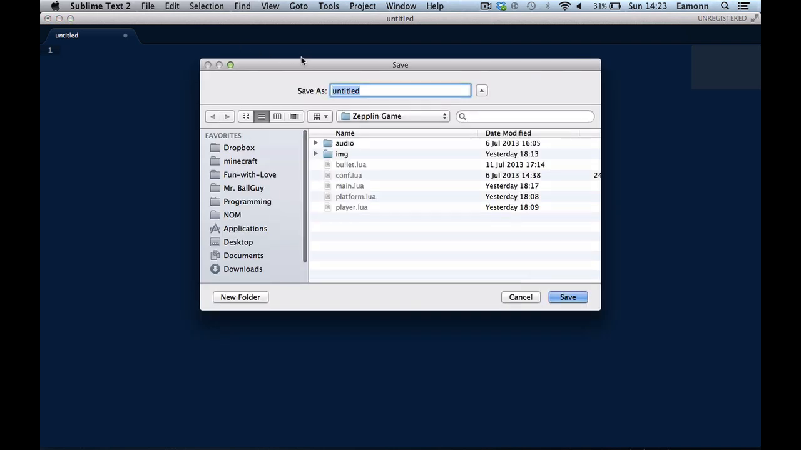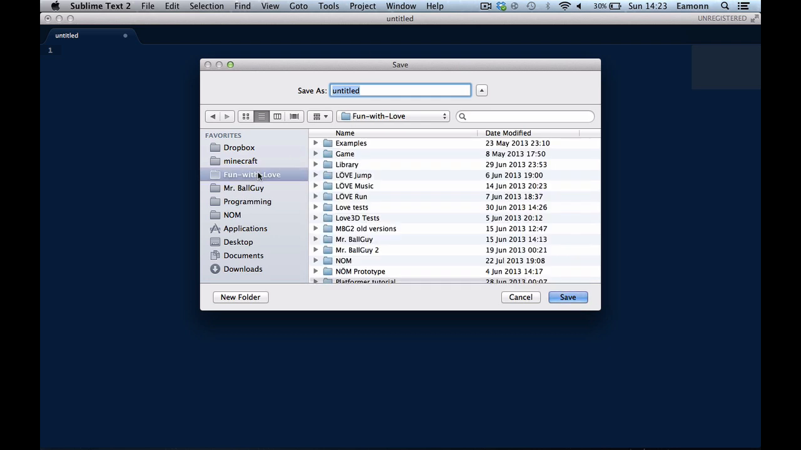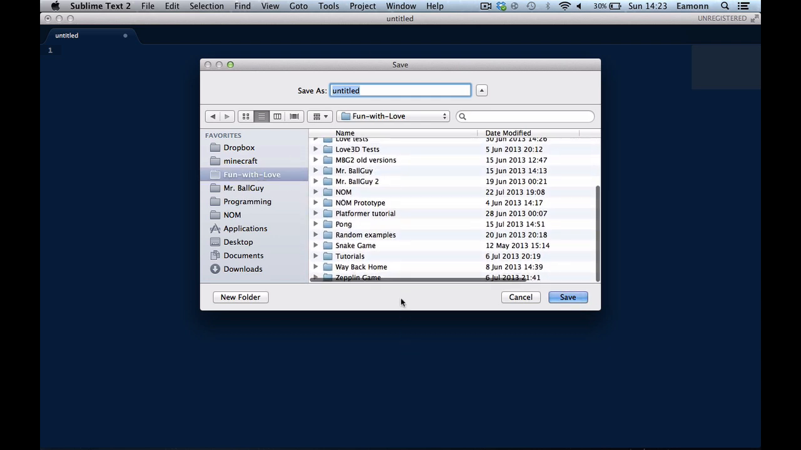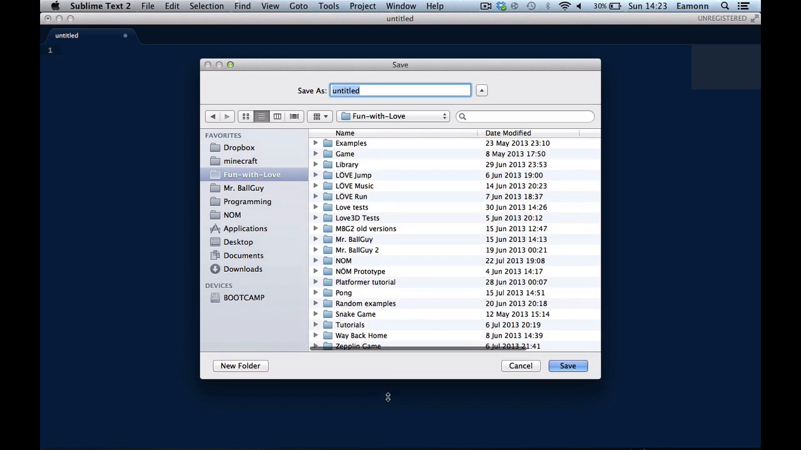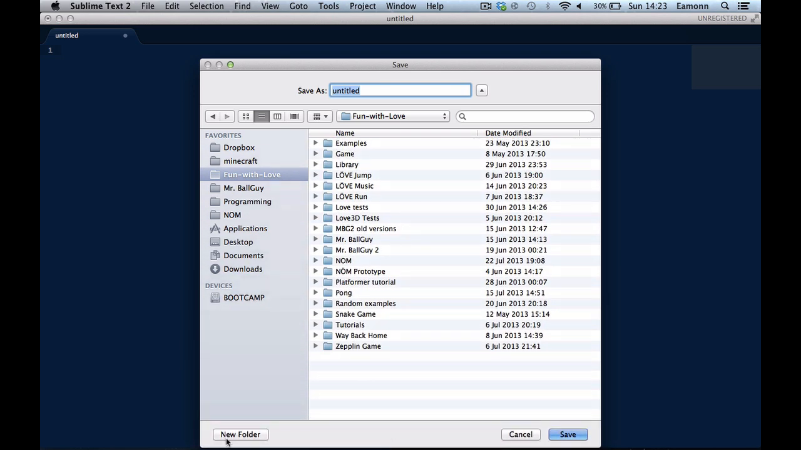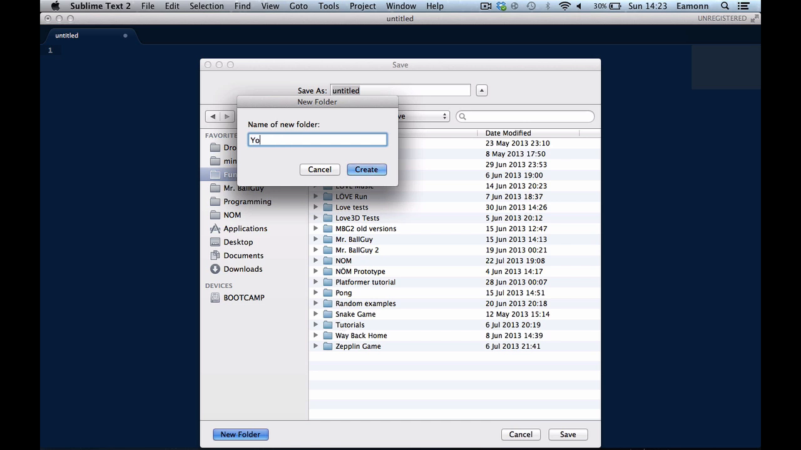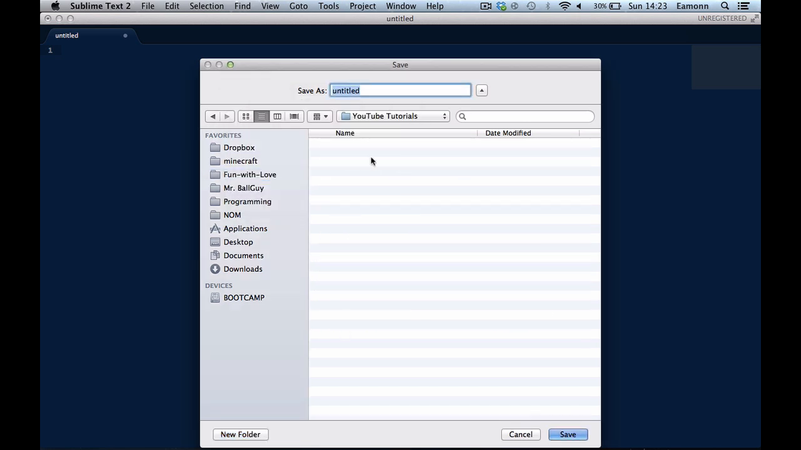So, create a new file, save it. I have it in a directory I'm working with. I have this folder called Fun with Love where I put all my LÖVEly stuff. Create a new folder, and then save it as main.lua. Now this is important. You must save it as main.lua.